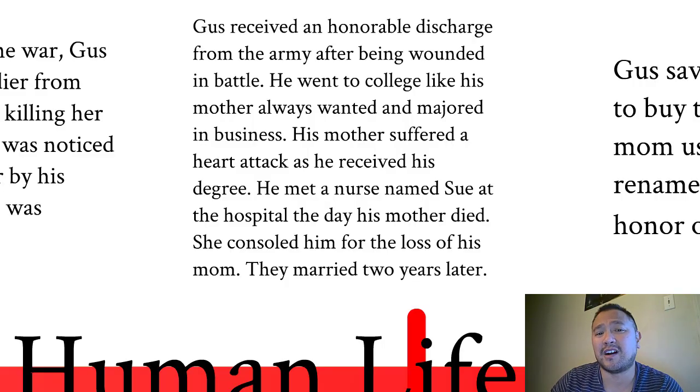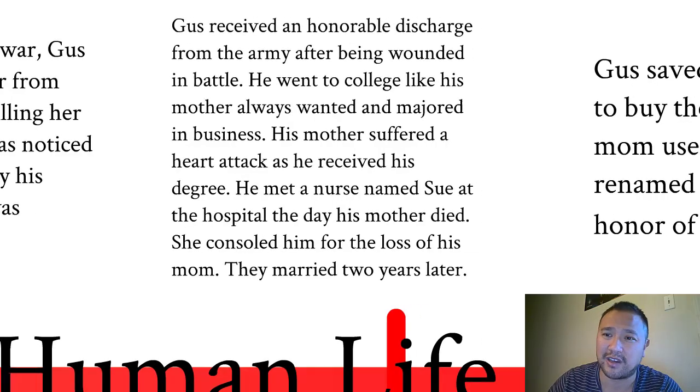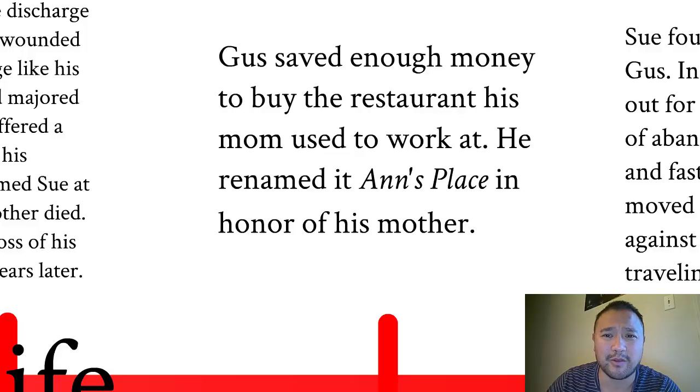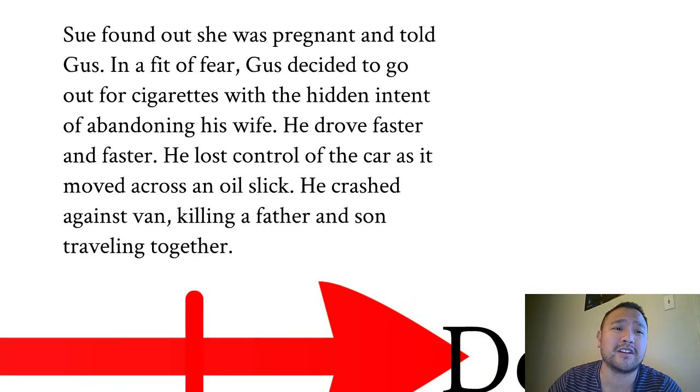He met a nurse named Sue at the hospital. The day his mother died, she consoled him for the loss of his mom. They married 2 years later. Gus saved enough money to buy the restaurant his mom used to work at. He renamed it Anne's Place in honor of his mother. Sue found out she was pregnant and told Gus.